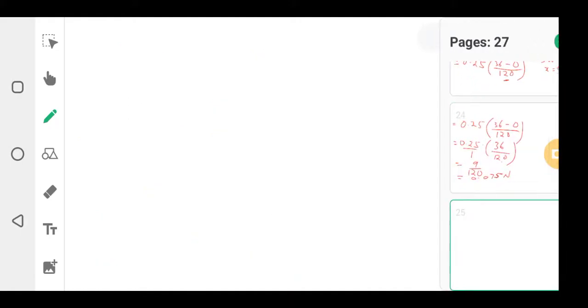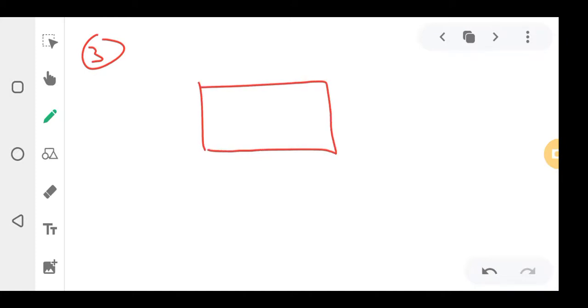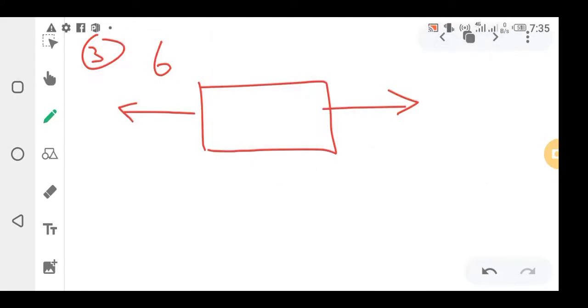Okay. That was example 2. I can bring example 3. Sometimes I can bring for you a box like this. Have you seen? And then they can give you a weight this side and another force this side. This is a box on the table. They can say this is 6 newtons, and then they say this is 6 newtons, and then they say this is, for example, 9 newtons.